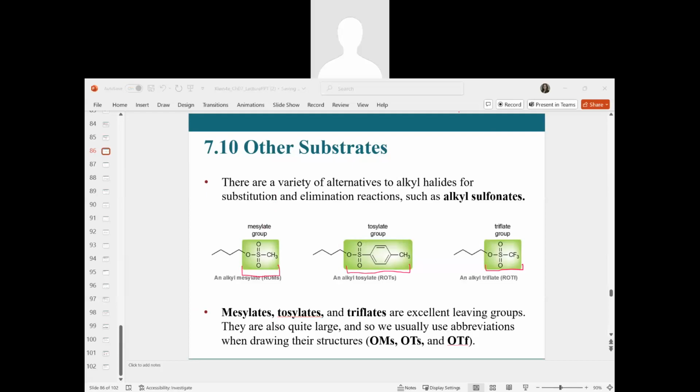If you recall, the first step in an SN1 or E1 reaction is to have the leaving group leave and generation of a carbocation occur. Or with SN2 and E2 reactions, we have that concerted mechanism where the leaving group leaves as well. So having a good leaving group facilitates a more efficient reaction.